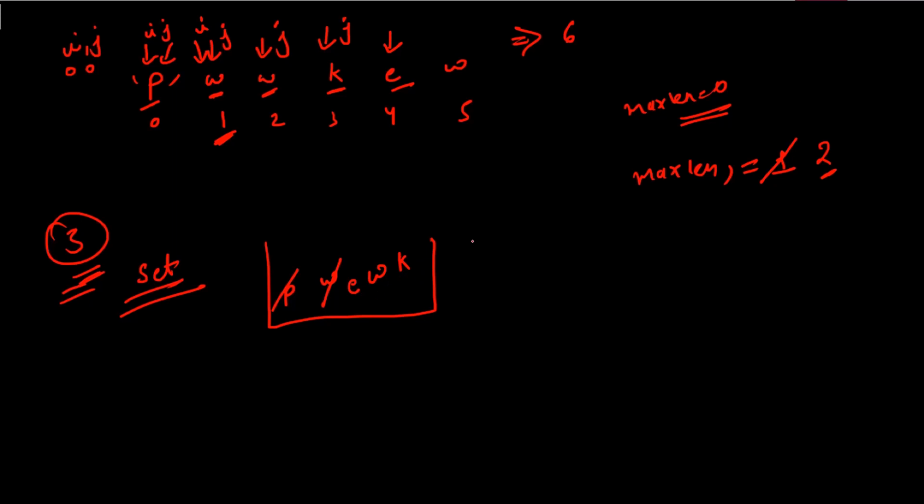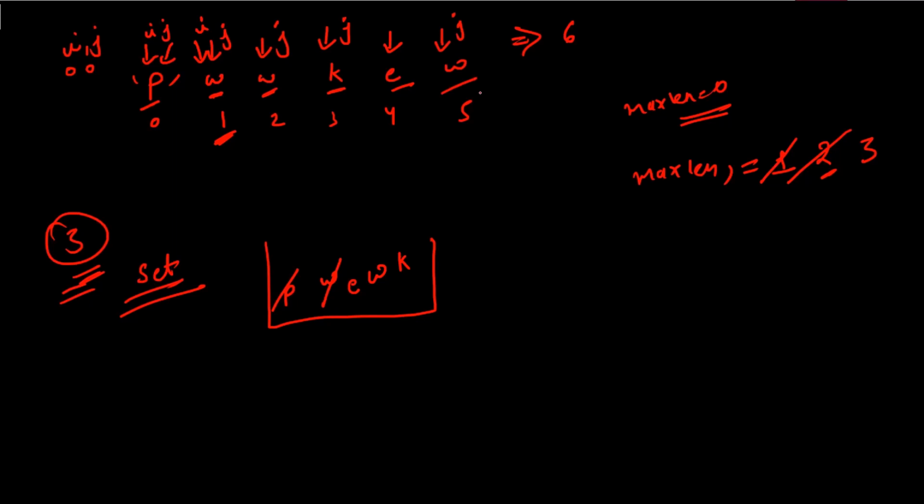So which value is greater? Maxlen value or the size of set? Size of set, right? Because now it has 3 elements. So 3 is the size. Hence maxlen value will be updated to 3 now, right? And J value will also be incremented. So J is pointing to this W now.